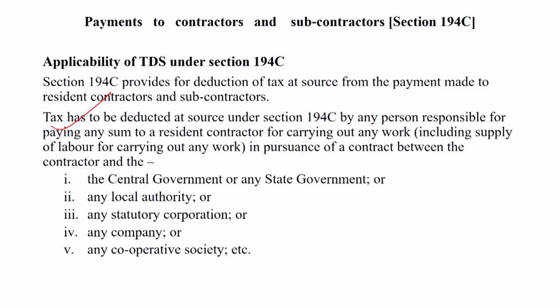Tax has to be deducted at source under section 194C by any person responsible for paying any sum to a resident contractor for carrying out any work, including supply of labor, in pursuance of a contract between the contractor and the central government, any local authority, any statutory corporation, any company, any cooperative society, etc.